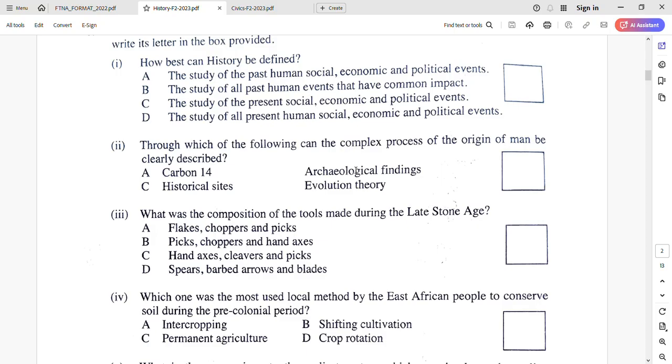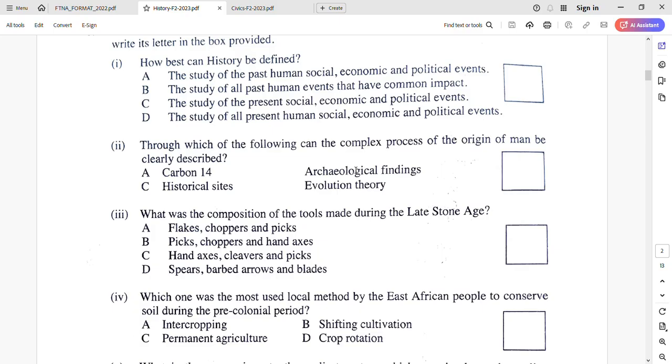The study of past human socio-economic and political events; to study all past events that have common impact; to study present economic and political events; or to study all present human socio-economic political events. The answer is the study of past human socio-economic and political events.